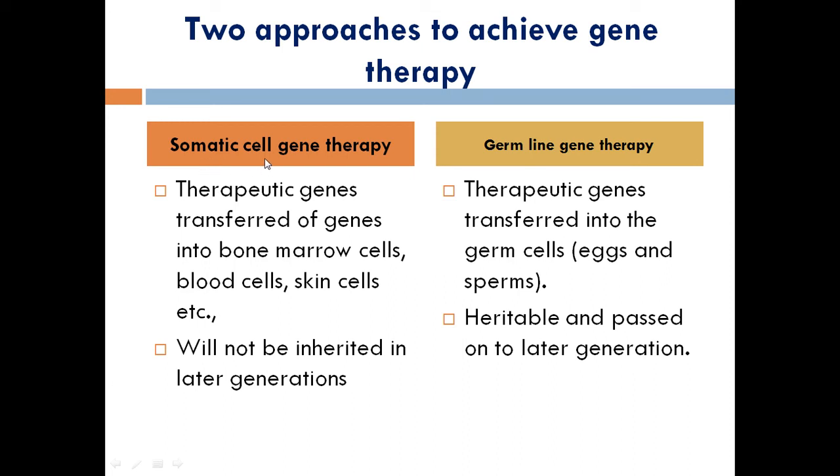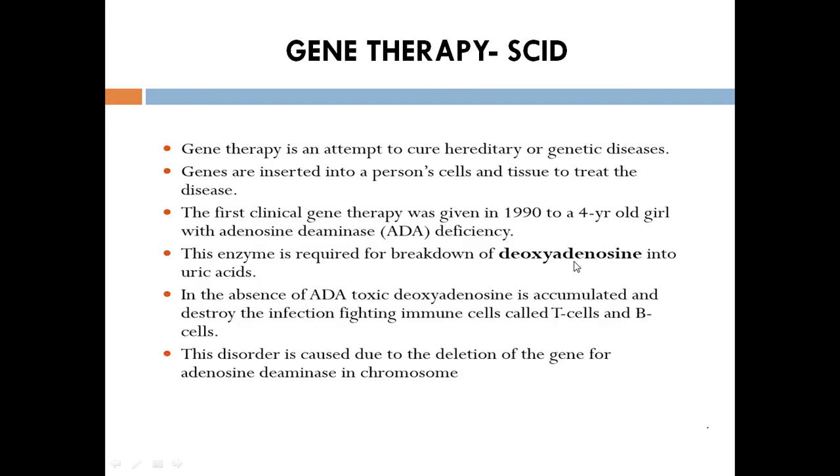But in somatic gene therapy, the characters will not be transferred to the next generation. That is a major problem. But in the case of germline gene therapy, this can be overcome. It will be inherited from one generation to the next. Apart from that, it has been used in germ cells, nothing but our eggs as well as sperms. For an example, I have given one thing.